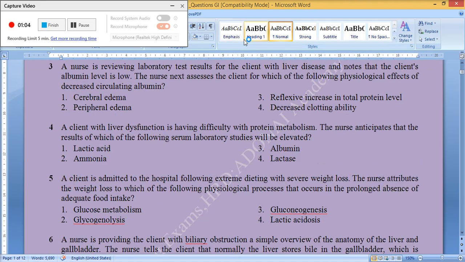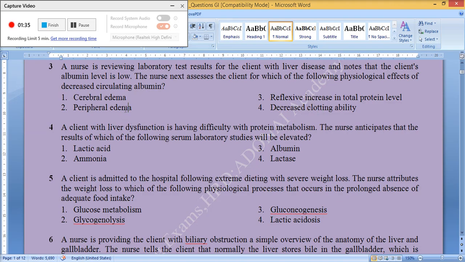A nurse is reviewing laboratory test results for the client with liver disease and notes that the client's albumin level is low. The nurse next assesses the client for which of the following physiological effects of decreased circulating albumin? 1. Cerebral edema. 2. Peripheral edema. 3. Reflexive increase in total protein level. 4. Decreased clotting availability. The correct answer is 2.